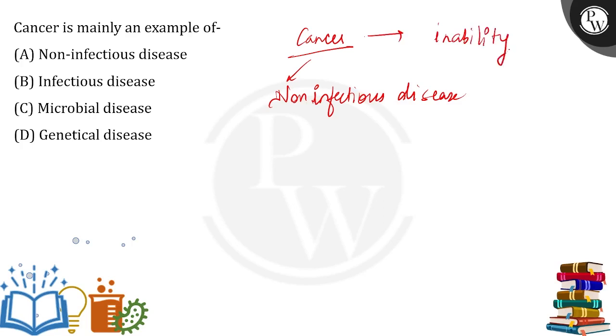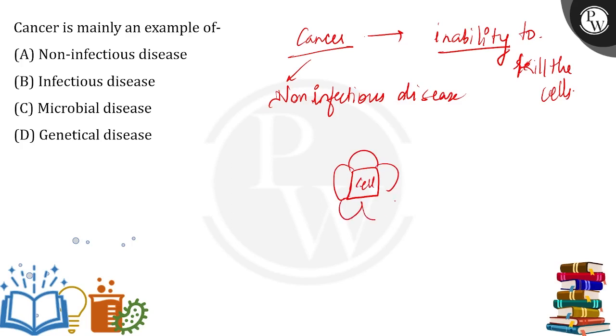Cancer is actually an inability to kill the cells. As you can see, what happens here is that, suppose this is a cell. Now here you can say there are a lot of cells. So when there is excessive cell division, the most appropriate word would be inability to stop cell division.